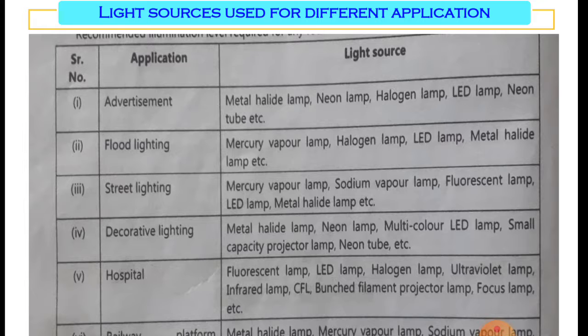For street lighting, mercury vapor, sodium vapor, fluorescent, LED, metal halide lamps are also used. And for decorative purpose, metal halide lamp, neon lamp, multicolor LED strip, small capacity projector lamp, neon tube, etc.